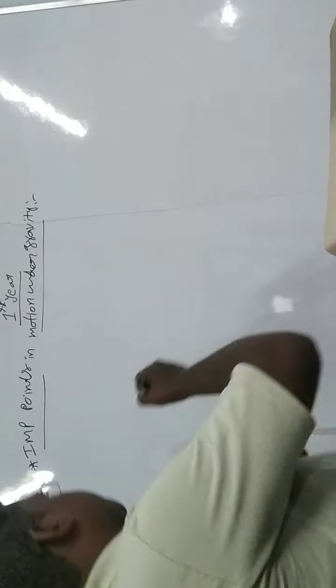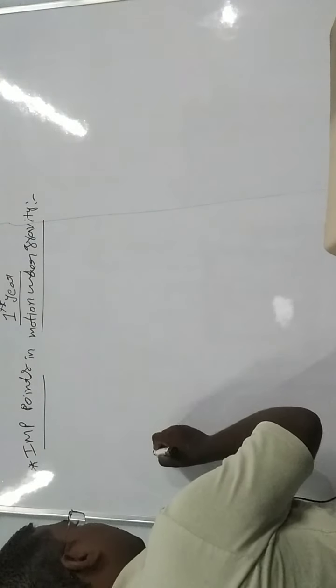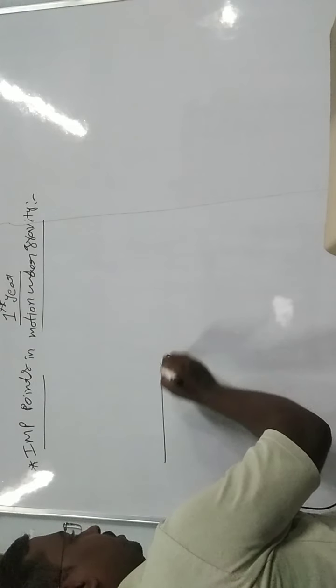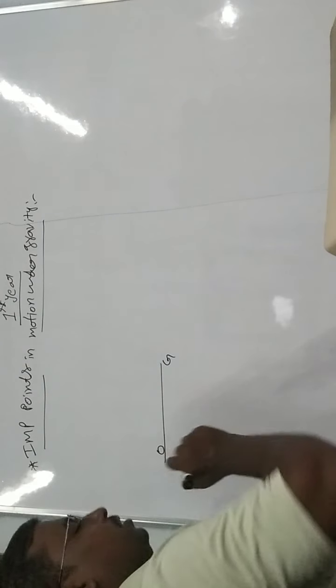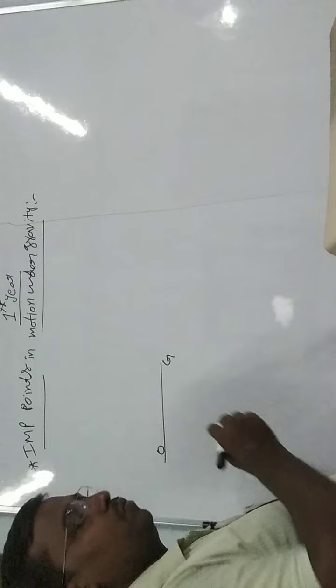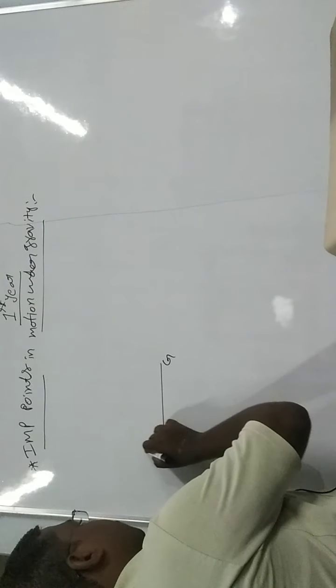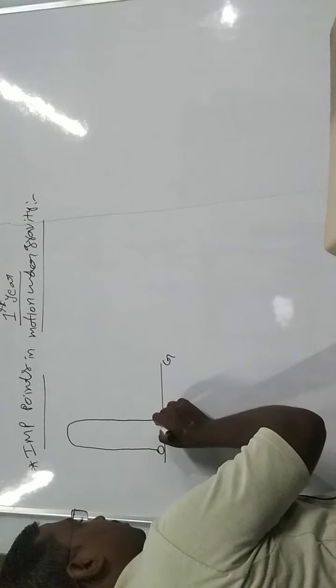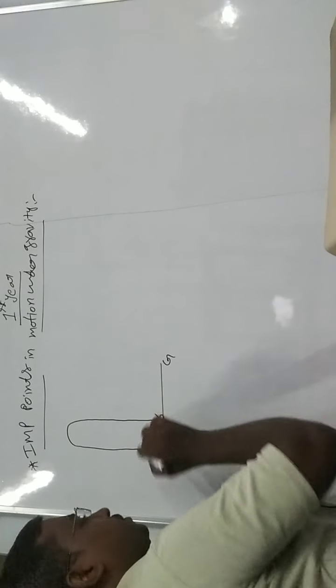We know that an object, or any ball, is thrown upward from the ground, finally reaches the maximum height, and returns back to the ground.